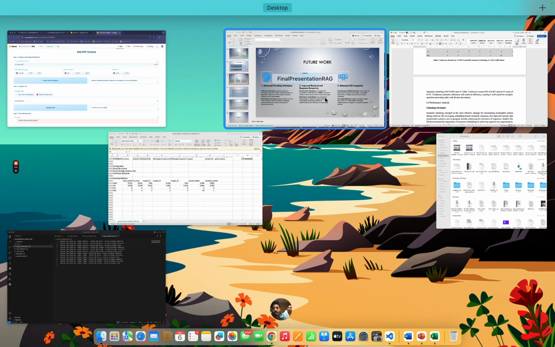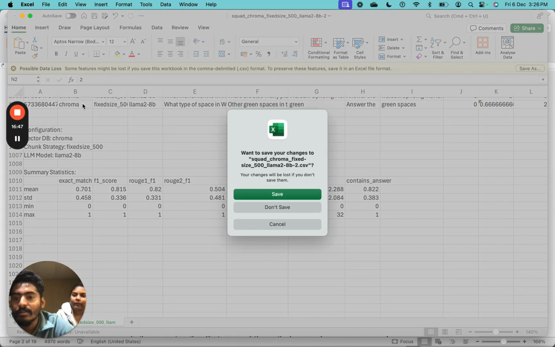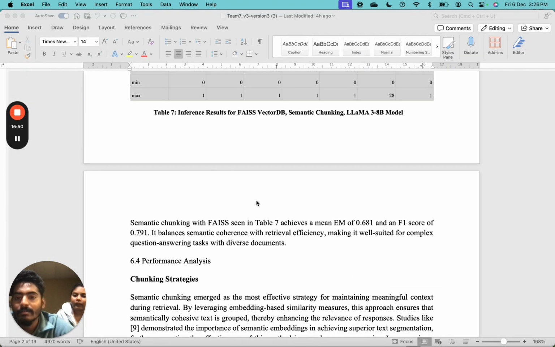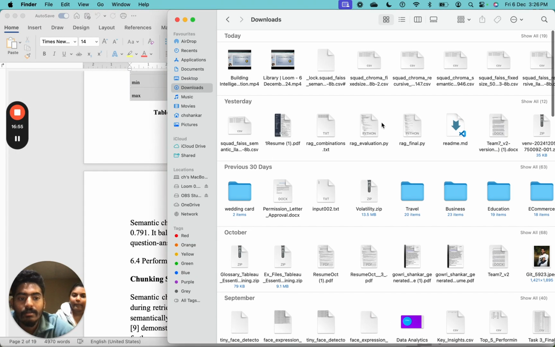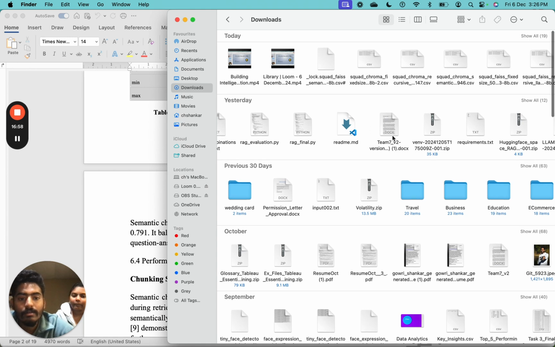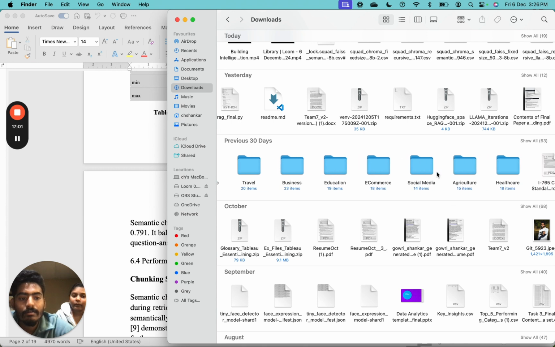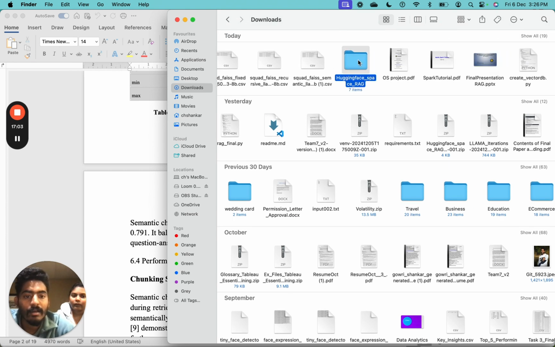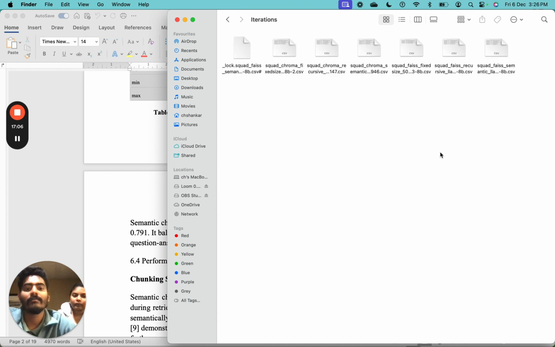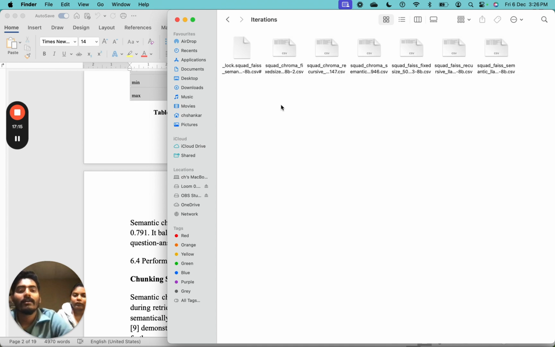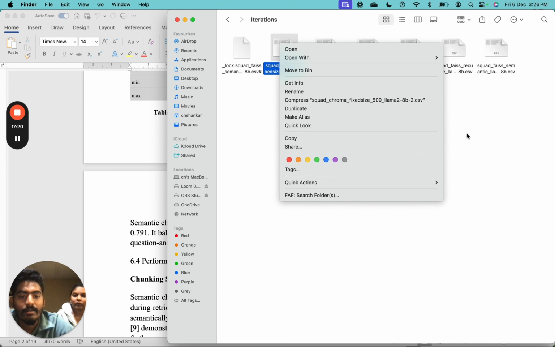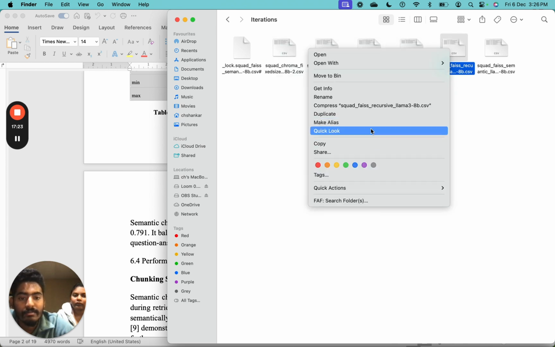Alright, I'm going to close this one. Don't save. Let me pull this one up real quick. These are all the iterations we've gone through. So far we checked 7 different combinations out of those 12, and these were the outputs which we got. Let me show you another one. This one is fixed. Let's go to FAISS and recursive.